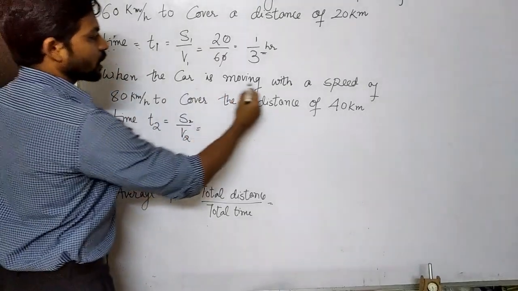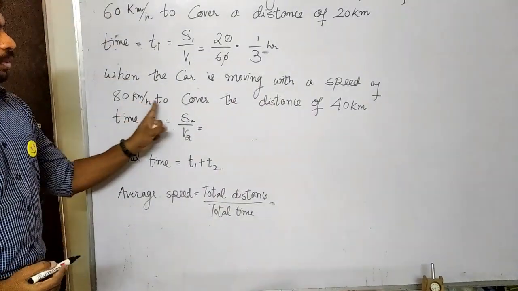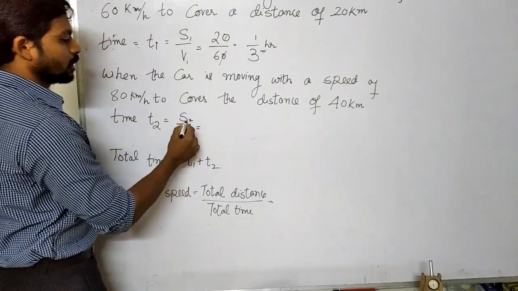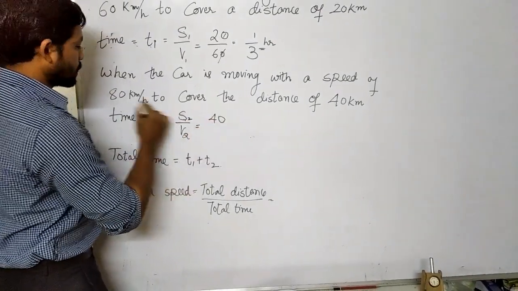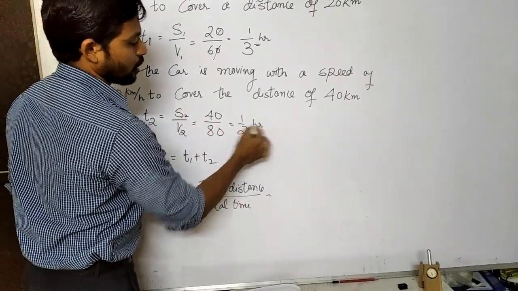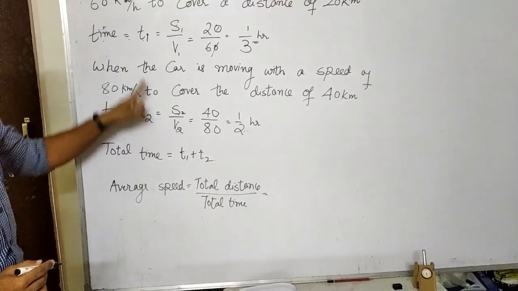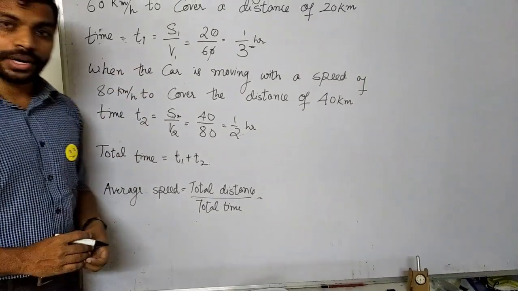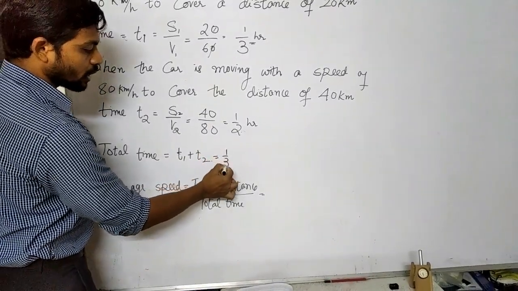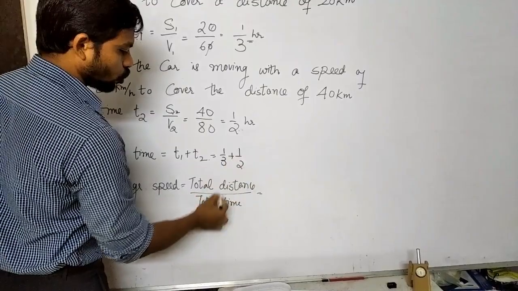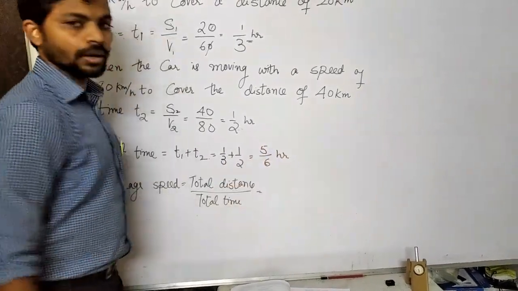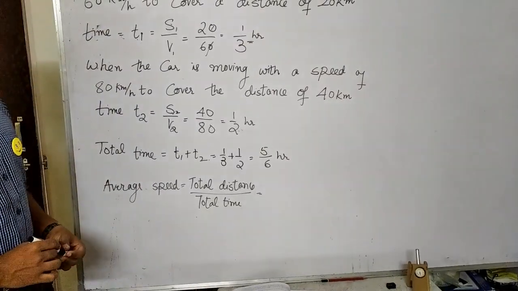Similarly, in the second part, when the car is moving with a speed of 80 km per hour to cover the distance of 40 km, again distance is 40 and speed is 80. So you can see it is half an hour. So we know T1 and T2 values now, so we know total time also. Total time is equal to T1 plus T2, 1/3 plus 1/2. So you are going to get 5/6 of an hour on adding both of them, right?